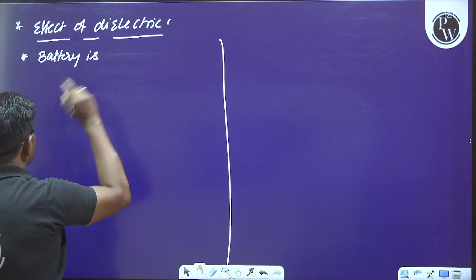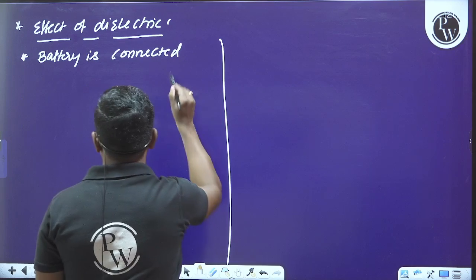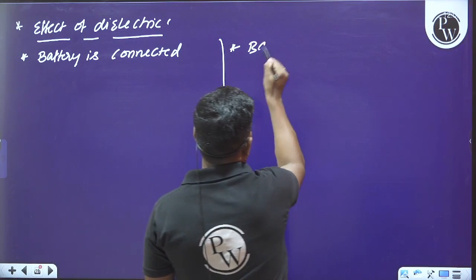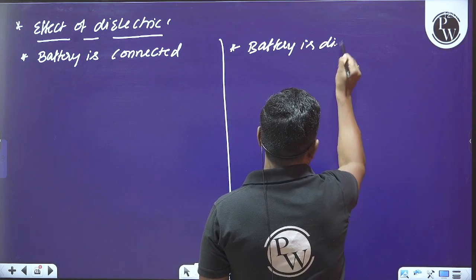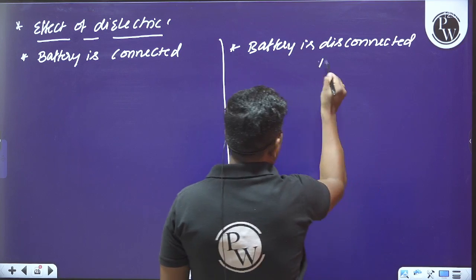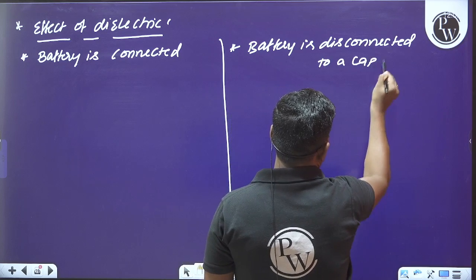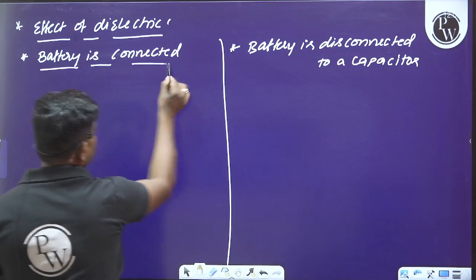My battery is connected to a capacitor. In the second case, the battery is disconnected from the capacitor. Please make sure you are understanding these points here.